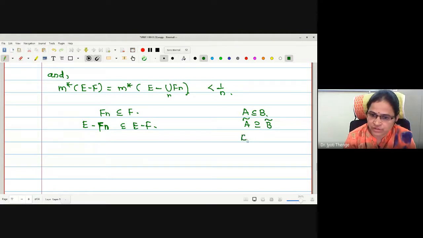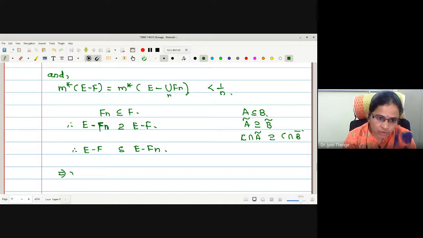If I take an intersection with anything, C intersection A complement contains C intersection B complement. So this is going to contain, not be contained in. Therefore, E minus F is contained in E minus Fn.